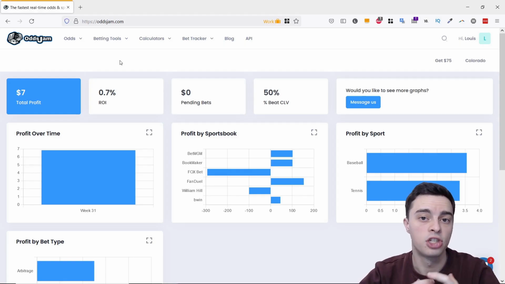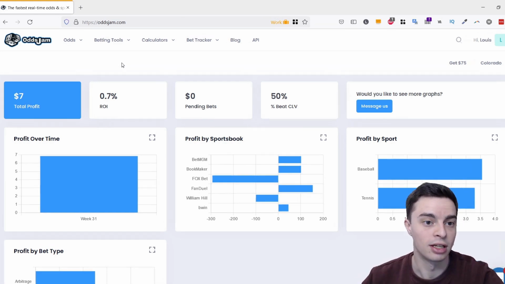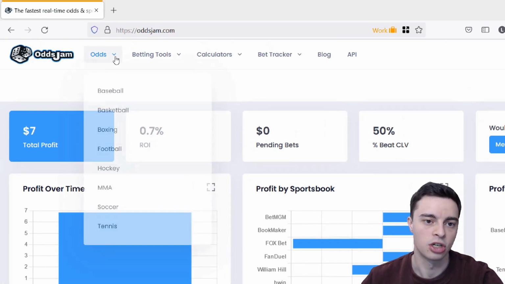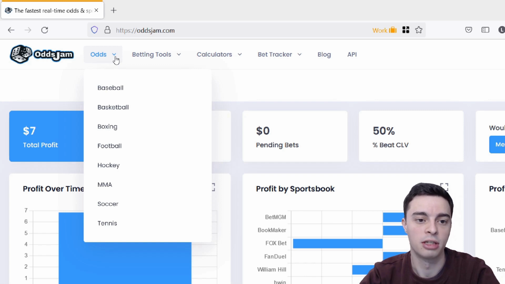So this here is the OddsJam software. It runs entirely in your browser and there's nothing that you need to download at all. Let's take a look at a couple of the different features that they offer as part of their software. The first one, which we can see up here, is this odds section here. And this is basically a free feature offered by OddsJam. You don't need to pay anything for this.